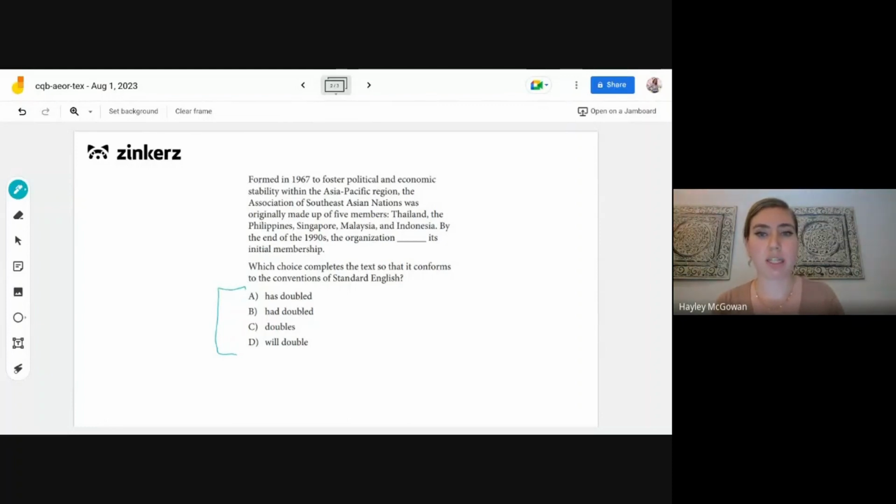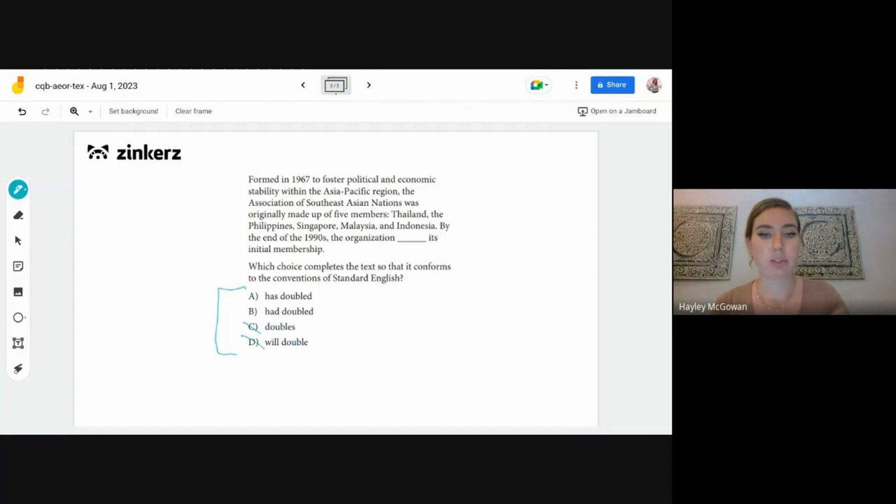So we want to look for some context here to help us figure out what the tense should be. We have, by the end of the 1990s, the organization blanked its initial membership. If we look a little bit further back, we have 1967 is when they started forming this alliance that they're talking about here. So we're talking about the period between 1967 and the end of the 1990s. That's like a 30-year time frame or so. So that implies that we're talking about the past. So we're going to need a past tense here. That means we can get rid of C and D, as C is present and D is future.